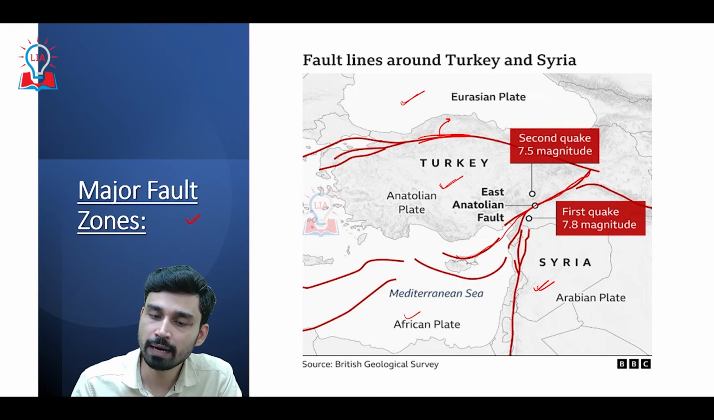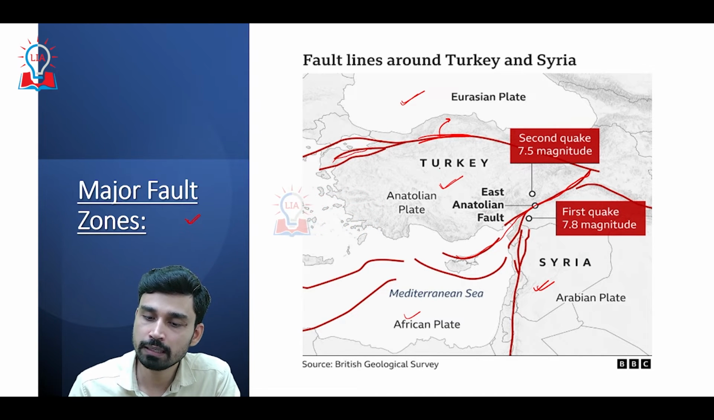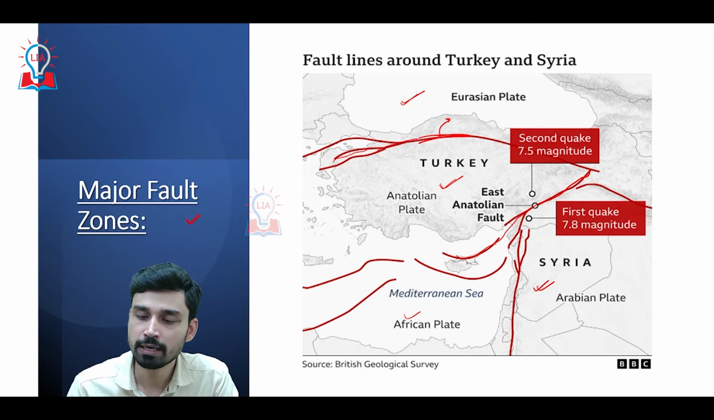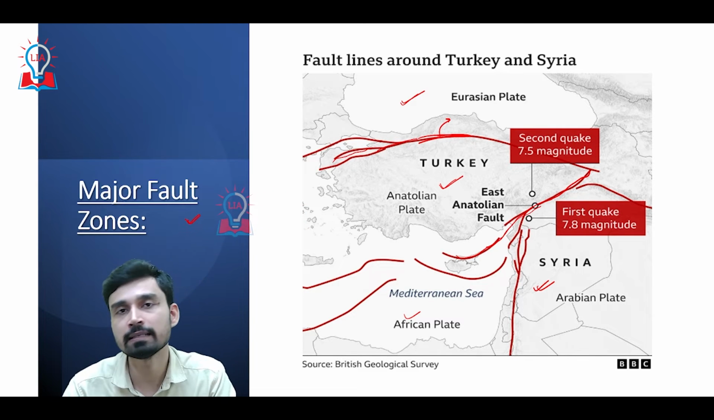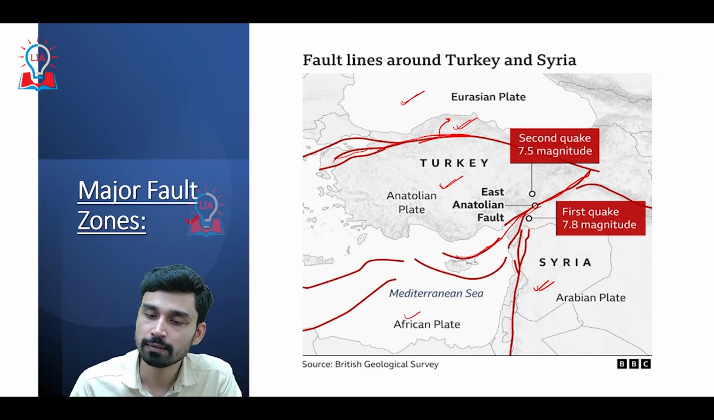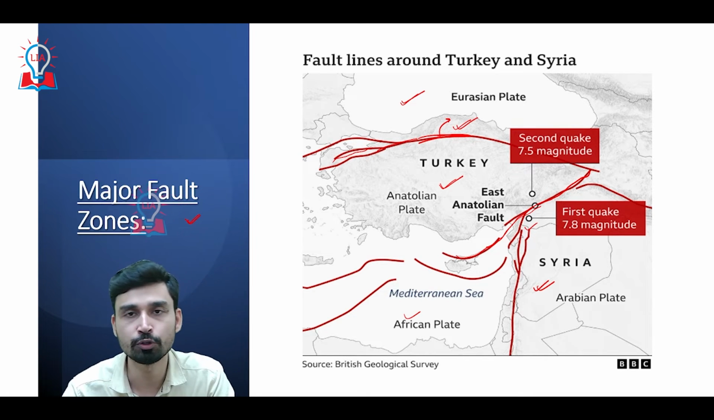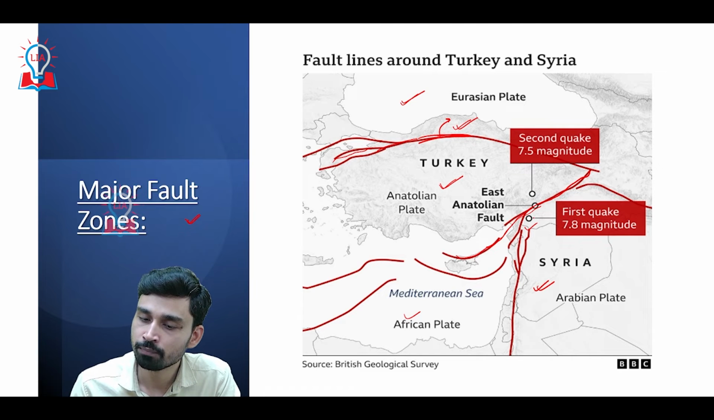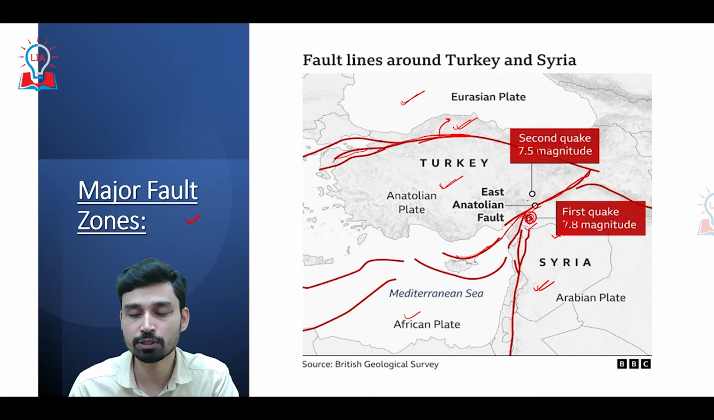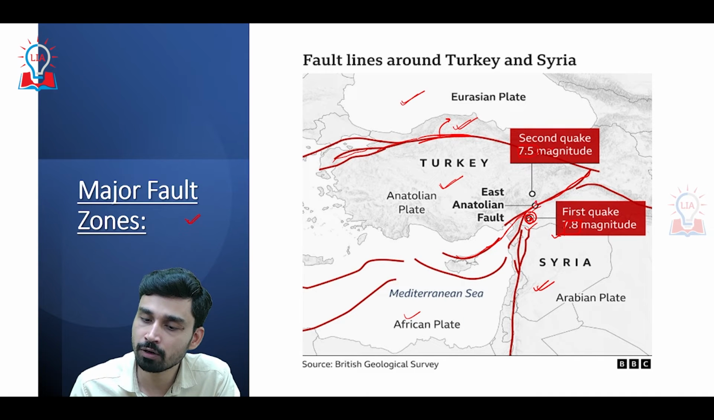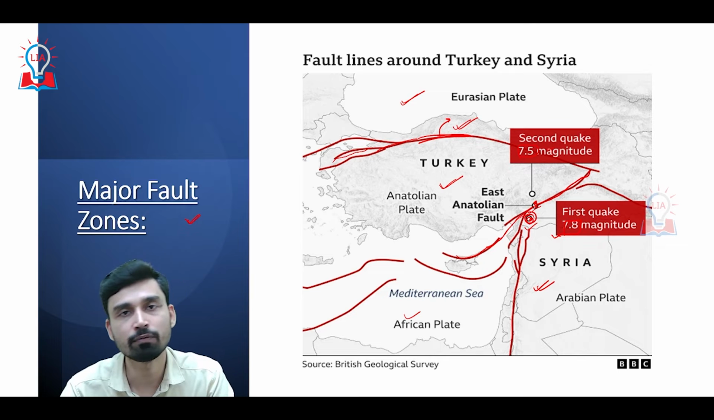So basically, if you look at the structure of Turkey, both from the north and west and from the south and east, it is surrounded by two major fault zones, called the North Anatolian fault zone and the East Anatolian fault zone. And if you look at the epicenter, the first earthquake that happened yesterday, of 7.8 magnitude, occurred in the East Anatolian fault, and the second quake of 7.5 magnitude, another major shock, occurred somewhere on the upper or northern side of the East Anatolian fault.